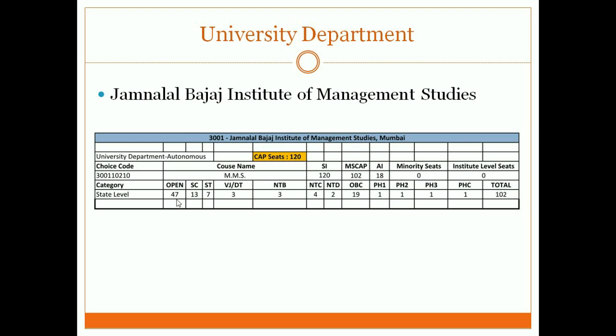Now after going through this seat allocation, you have a rough idea. You can go through all the colleges; I have just given an example. Here you observe that in JBIMS there are no institute level seats.